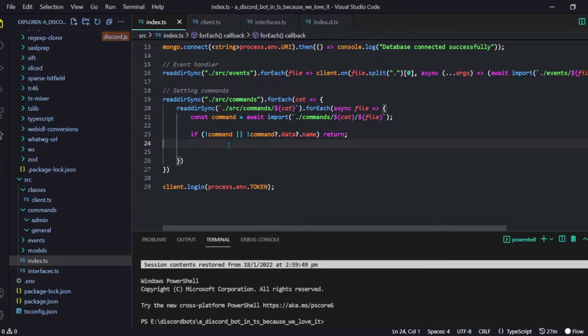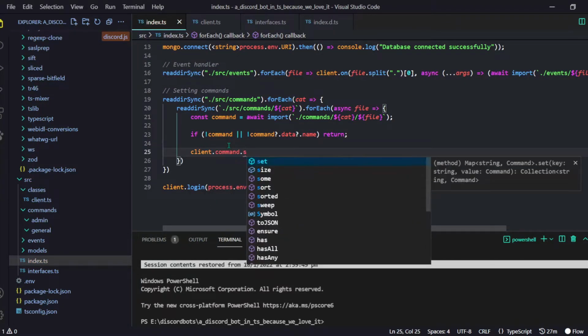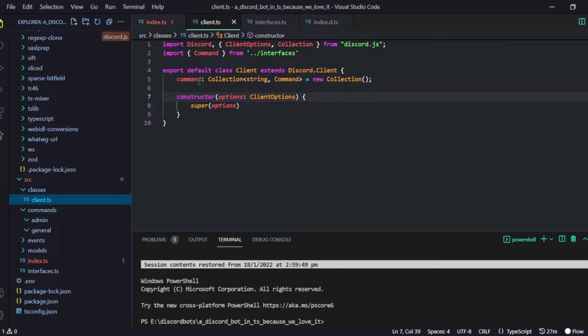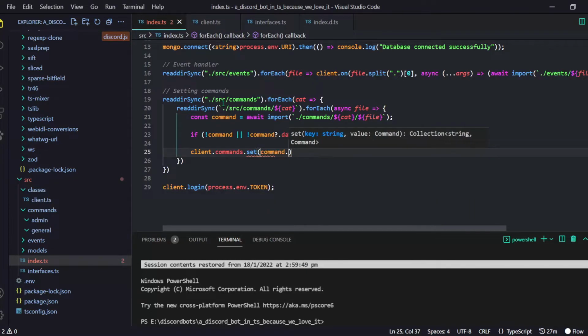And now we just have to do client.commands.set. And by the way, let's name it commands instead of just command, because there are a lot of commands, not just a single one. Alright, command.data.name, comma, the command, of course.